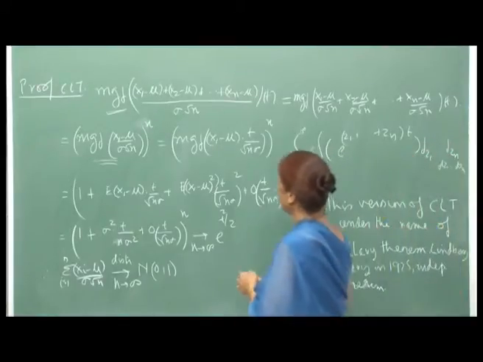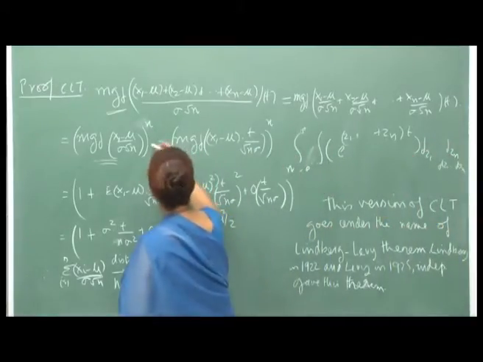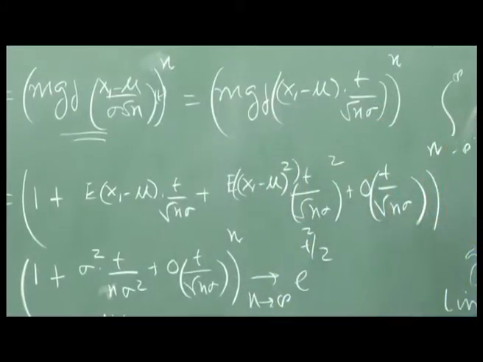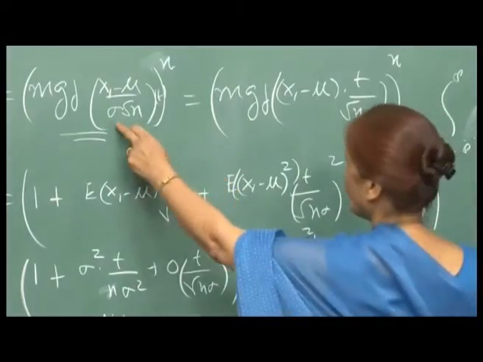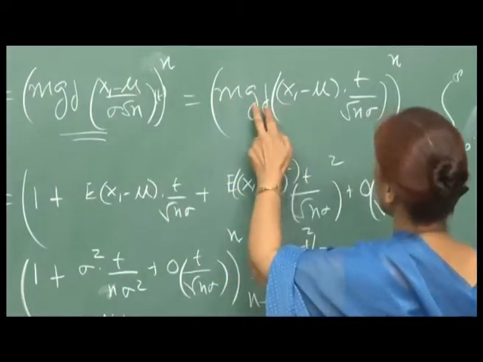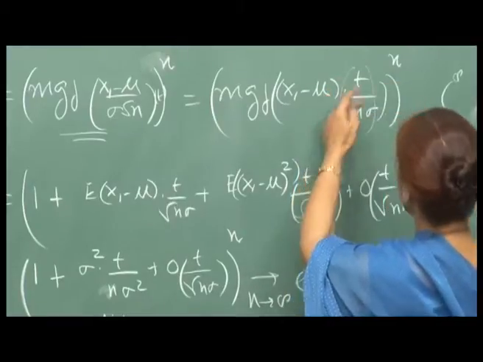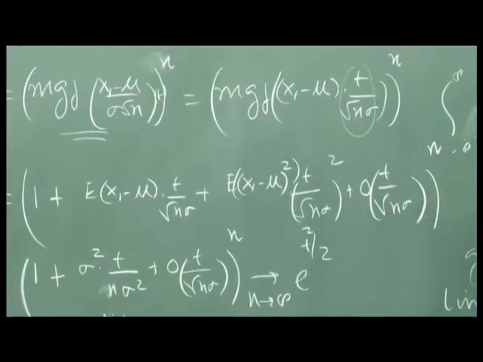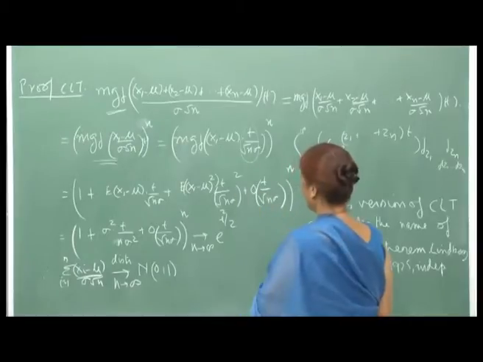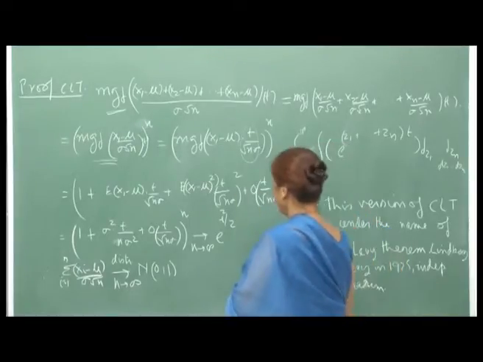Now, this I can write as, okay, this should have been at t, MGF at t, right. And so, let me just separate out this. So, this will be the MGF of X1 minus mu, and I am taking the variate to be t upon root n sigma. So, this raised to n. Now, you expand this.